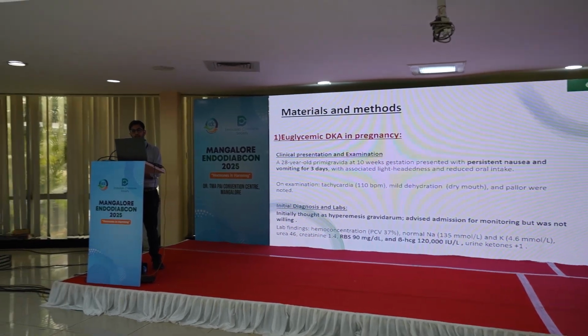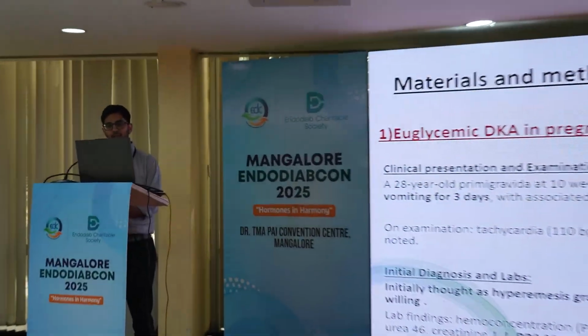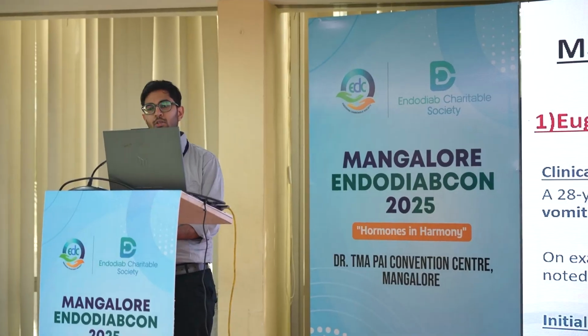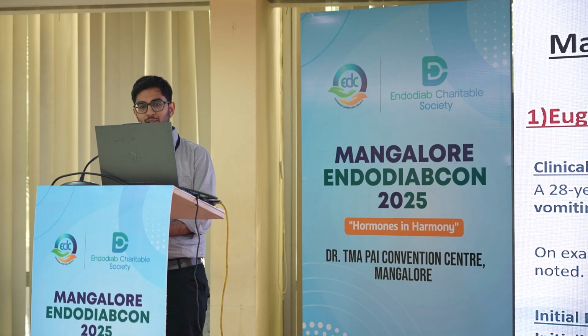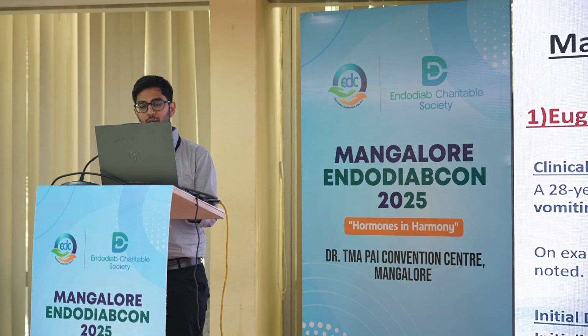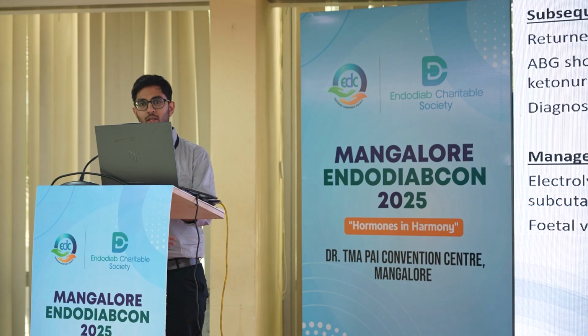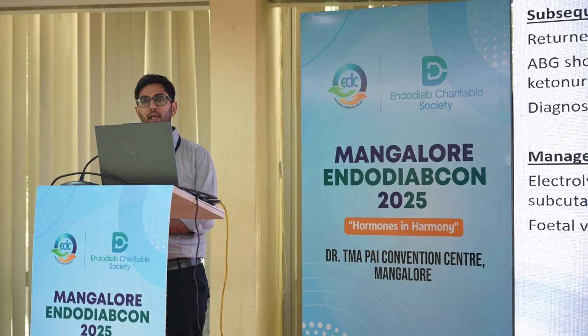Initial lab findings showed a PCV of 37%, which showed hemoconcentration. Sodium was normal, potassium was normal, and even blood sugar was normal at 90, and beta HCG was 1,20,000, which confirmed pregnancy. However, urine ketones at that time were only 1 plus. Later, she came to our emergency in a worse state, with persistent vomiting and tachypnea.